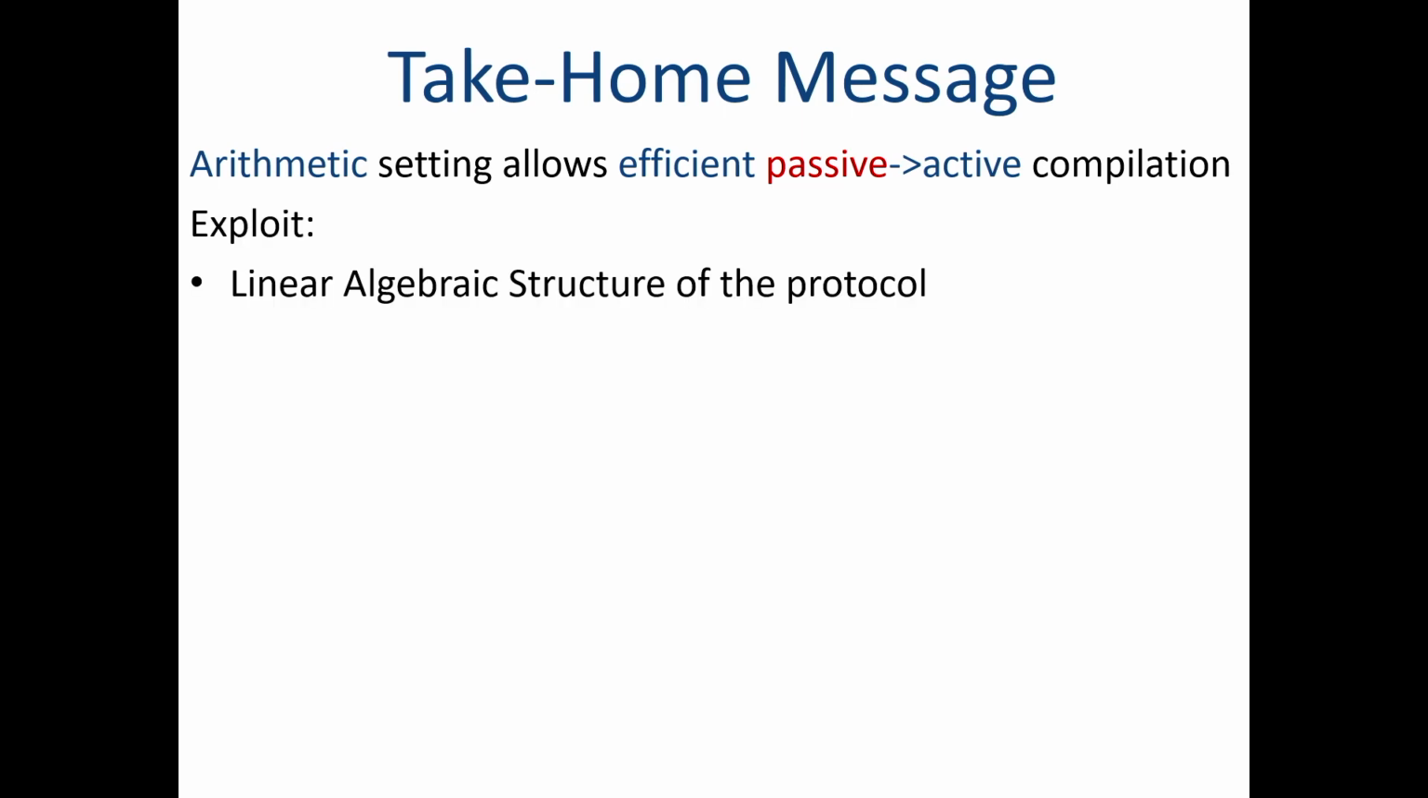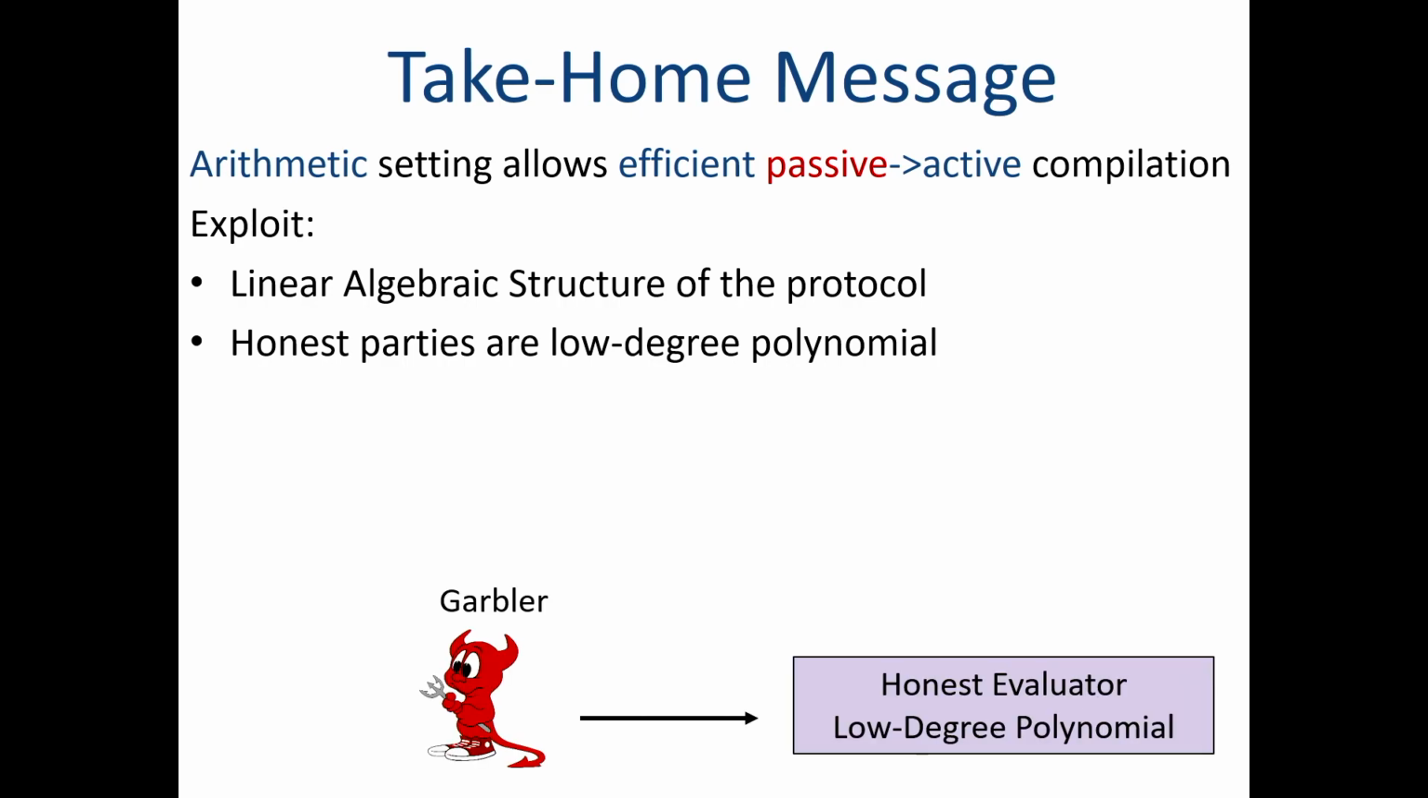We explored the linear algebraic structure of the protocol. I already mentioned that in the secret sharing part. But one thing that I didn't show you, the hidden bullet, the bullet number 3 that I had, is that we exploit the fact that the honest parties are low-degree polynomials. Let me explain shortly.